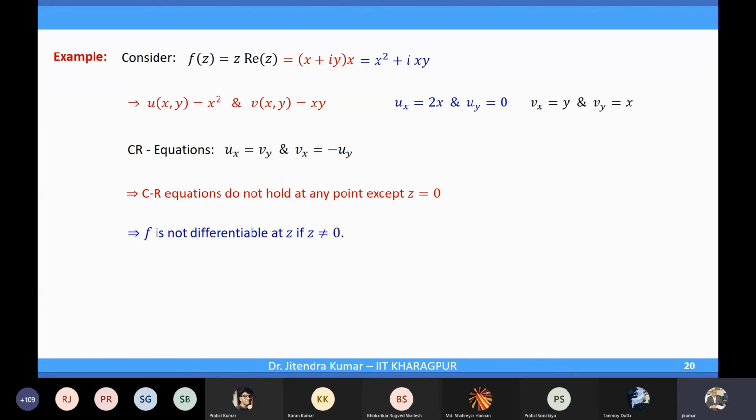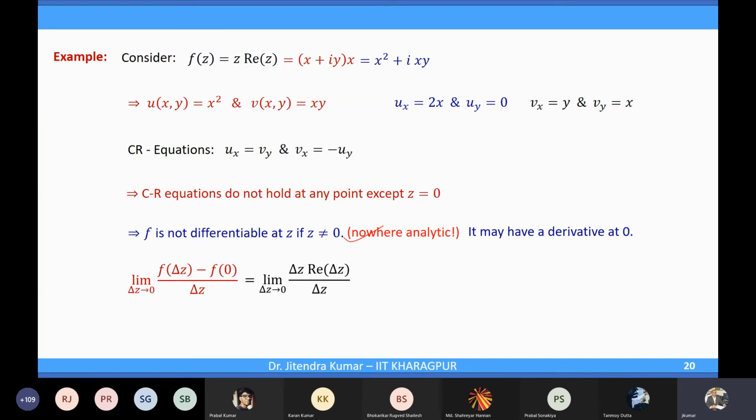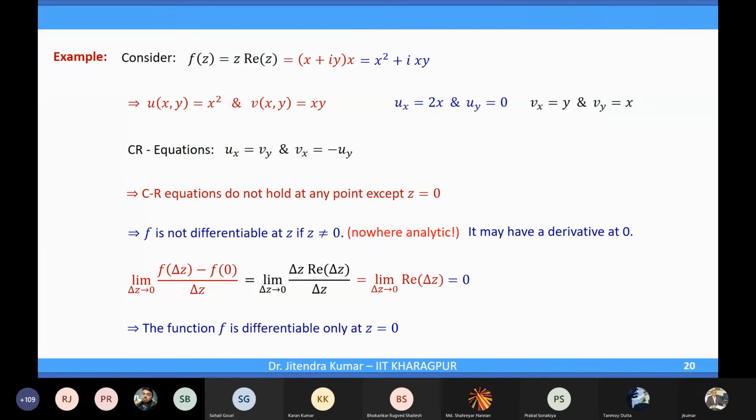So f is not differentiable at z if z is not equal to 0. Nowhere analytic. It may have a derivative at z equal to 0, which we will check, and it has indeed 0 derivative. The value at 0 is 0. So the function is differentiable at z equal to 0, but nowhere else. But since it is nowhere else, then definitely it is not analytic anywhere, including 0. Fine, is that clear? Because this is an important example for clarity.